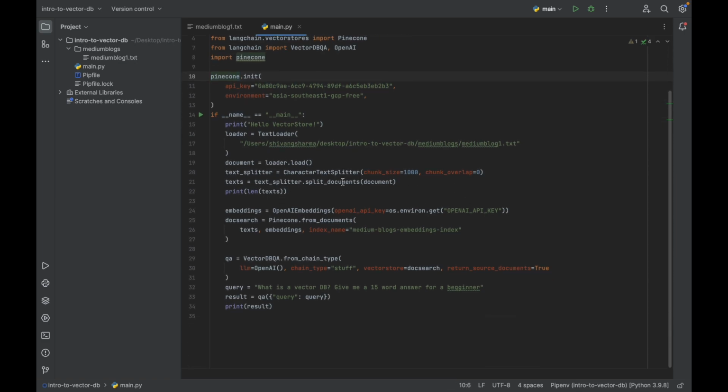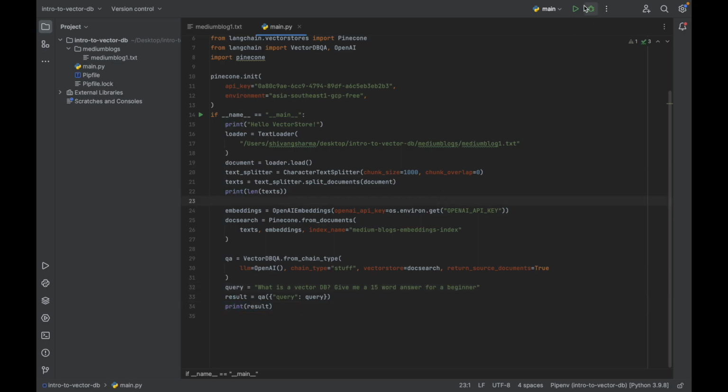And over here we have also mentioned everything like the text splitter, chunk size, and we are printing the length of the text also before printing anything. And then we will be using the OpenAI API key. We will be referring to our own personal OpenAI API key, which we have set in the configurations over here. And we've just put a sample query, which is, what is the vector db, give me 15 words for a beginner. And we are getting the result over here.